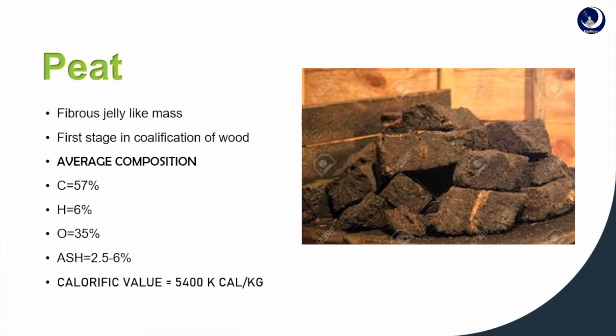Peat. It is a brown fibrous jelly-like mass, and it is regarded as the first stage in the qualification of wood. It is mostly dug by manual labor, it is uneconomical, and it contains 80 to 90% of water. The average composition and calorific value are the topics you have to remember, and the main points you will get marks for. Carbon is 57%, hydrogen 6%, oxygen 35%, and ash is 2.5 to 6%. The calorific value is 5400 kilocalories per gram. Peat deposits are found in the Nilgiri Hills.